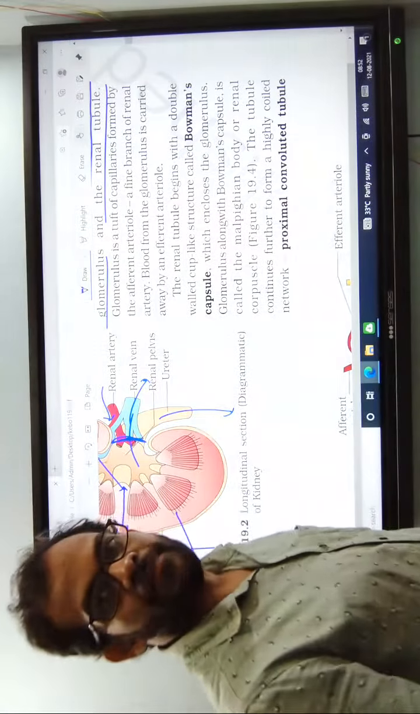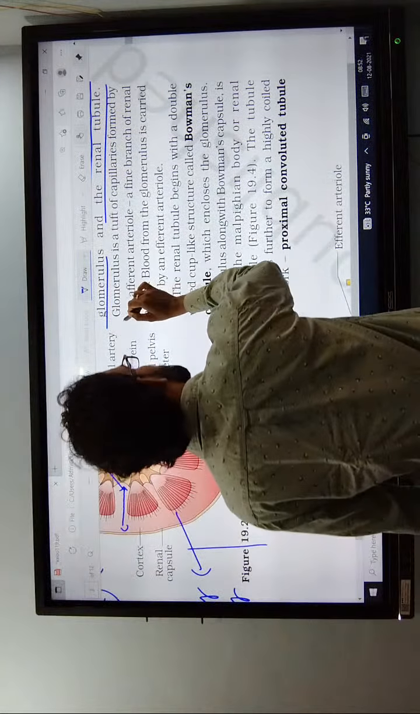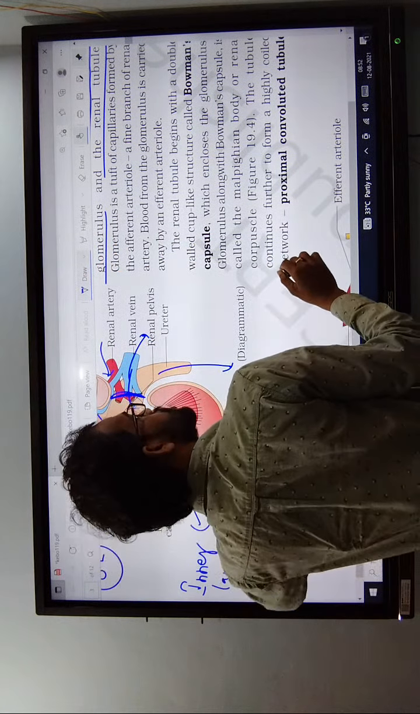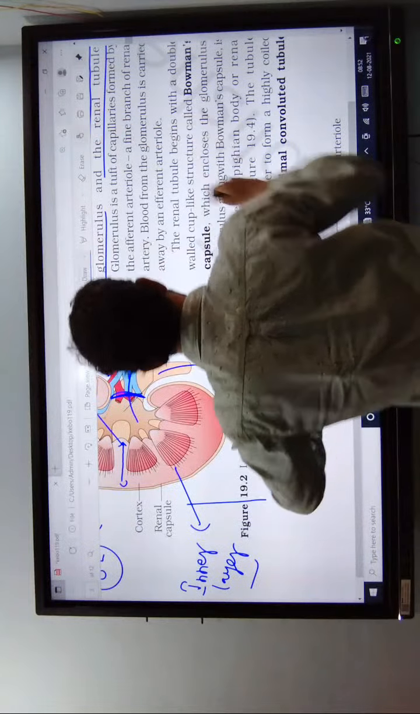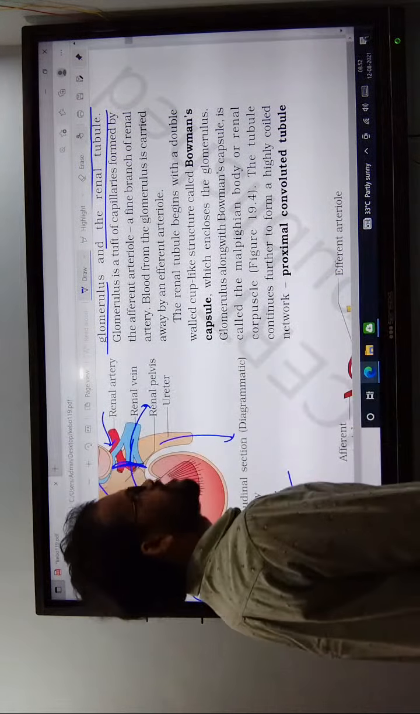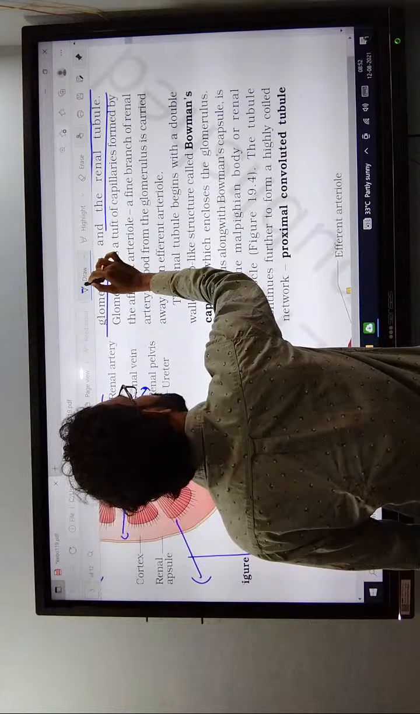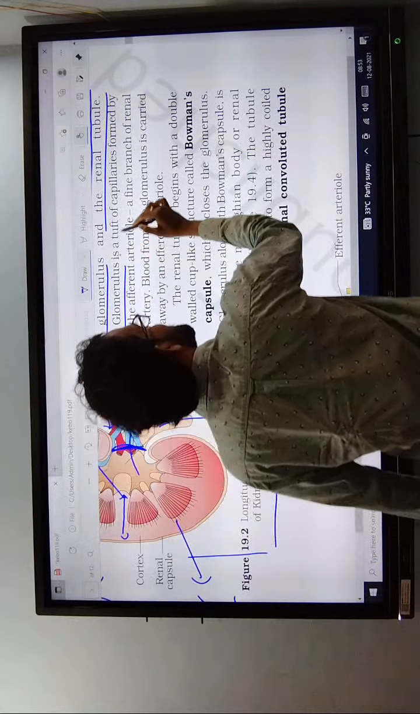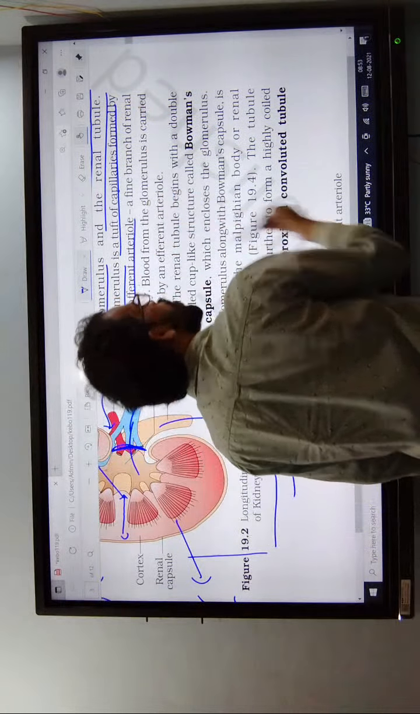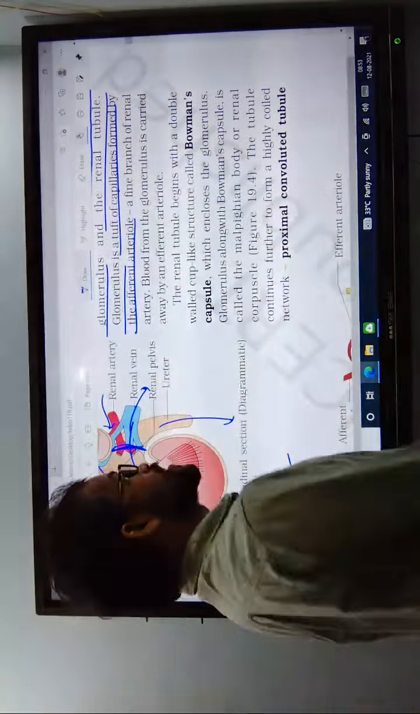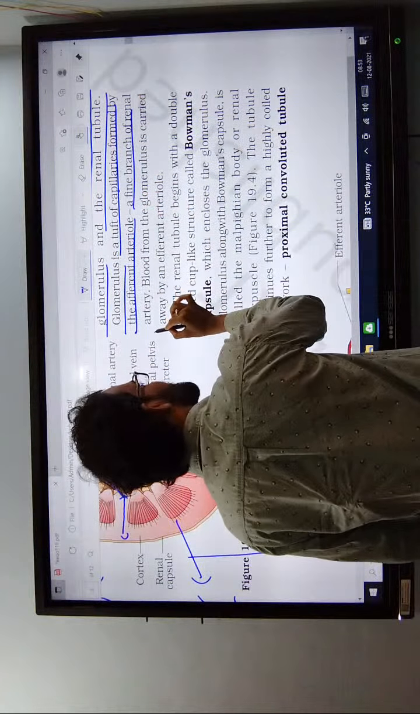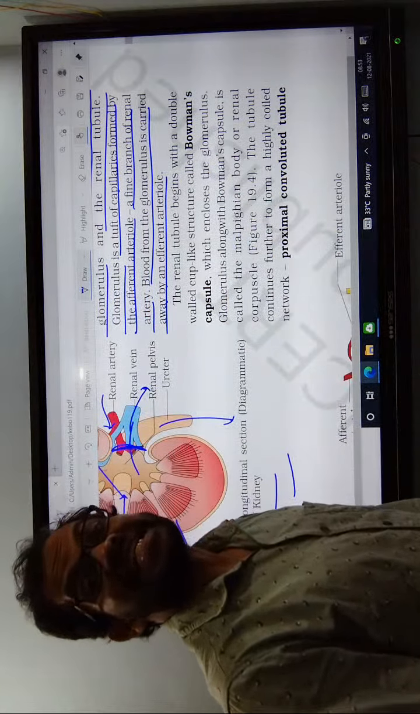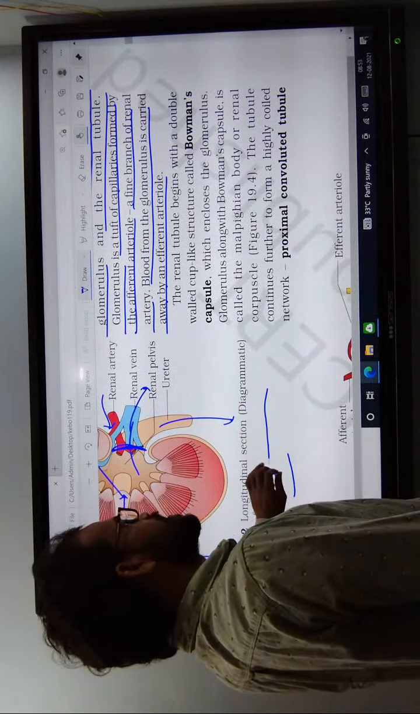Each nephron consists of the glomerulus, a tuft of capillaries formed by the afferent arteriole, a fine branch of the renal artery. Blood from the glomerulus is carried away by the efferent arterioles.